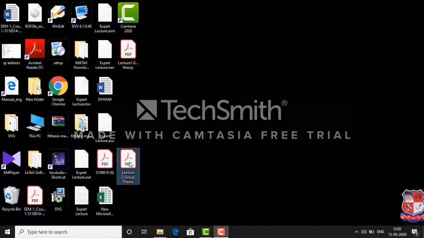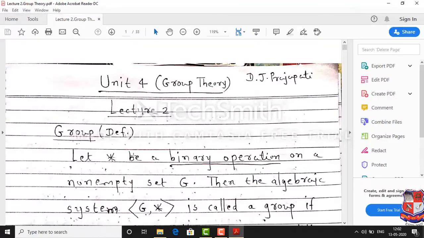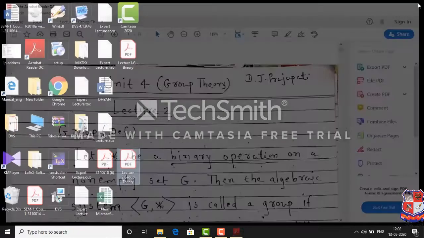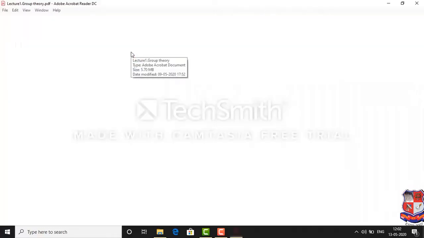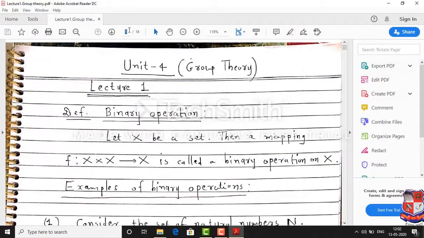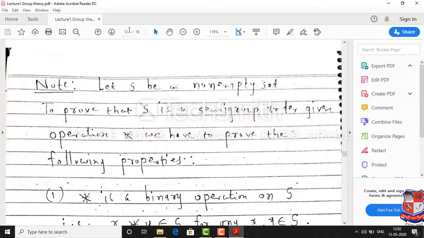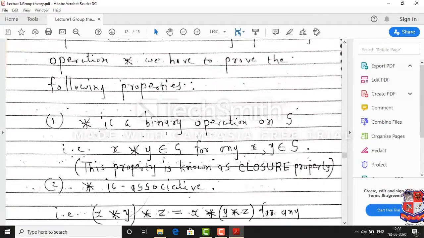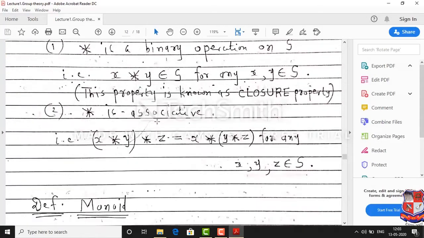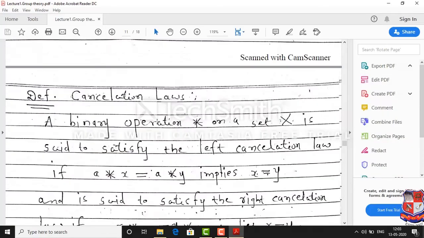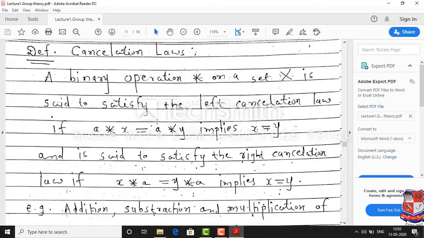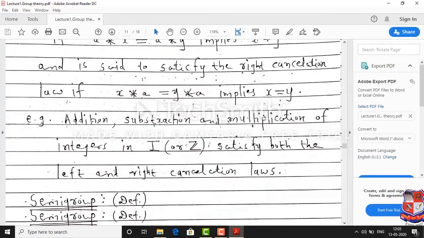Hello friends, I welcome you in my third lecture of group theory. In the first 2 lectures, we have discussed binary operation and its properties. Today we will learn some new definitions and then we will understand the meaning of algebraic structure.